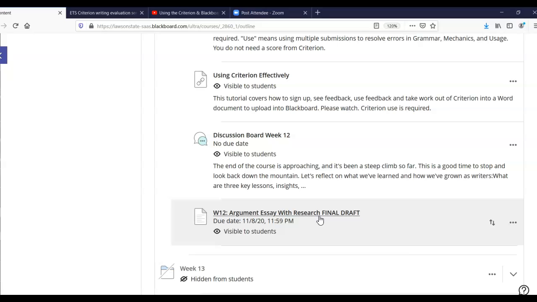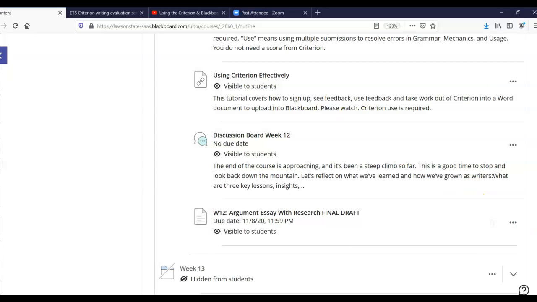It's the same topic from week 10. Please don't do a whole new research paper on some other topic. And you should have your feedback again from the draft that you did in week 11. Use that feedback to improve and revise and re-edit that essay and turn it in for your final draft. Again, before you turn in your final draft, please make sure that you have used Criterion to edit.